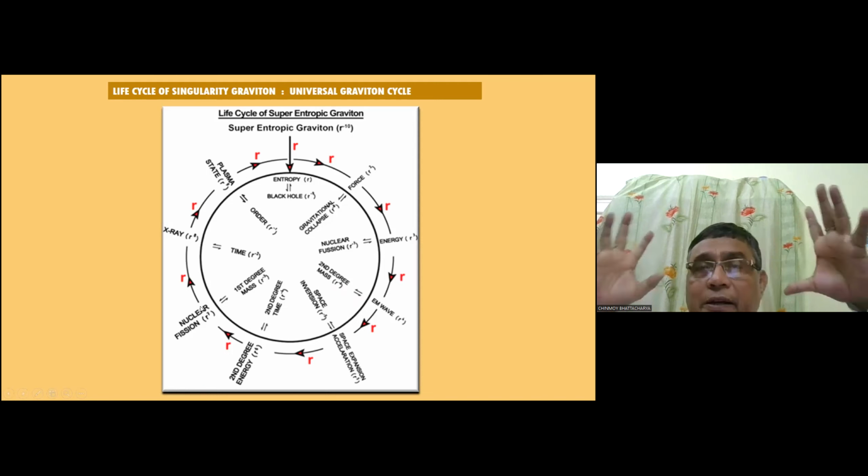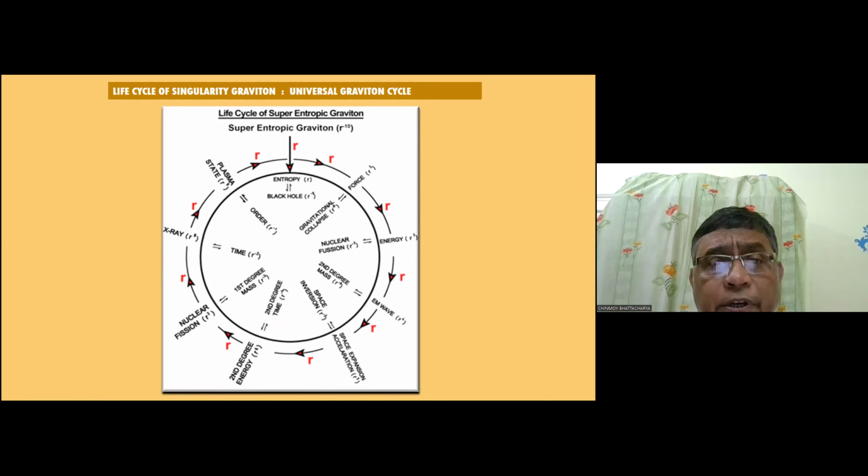The nuclear fission, first degree mass. So you all know that in nuclear fission, the higher degree masses are converted to lower degree masses. So nuclear fission to first degree mass, then X-ray to time, then plasma state and order is the equilibrium. Then again it comes back to entropy and black hole, and another super entropic graviton, singularity graviton takes its place, and the cycle is repeated, and the cycle is getting repeated and repeated forever, and we encounter all the cosmic or natural phenomena of the universe.